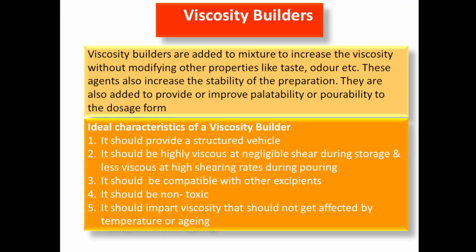So while giving suspension or syrup to the patient, we shake the bottle. When the bottle is shaken, it increases the shear rate, and as the shear rate increases, the viscosity will reduce, and it is easy to pour that formulation into the container, and that can be given to the patient.